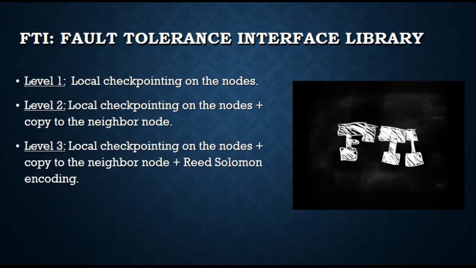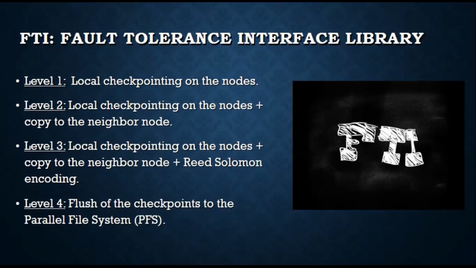In Level 3, Reed-Solomon encoding is provided additionally, and it can tolerate correlated failures affecting multiple nodes. Level 4 is the flush of the checkpoints to the parallel file system, and it tolerates catastrophic failures such as power failures.